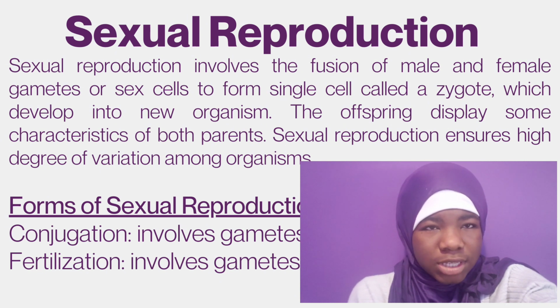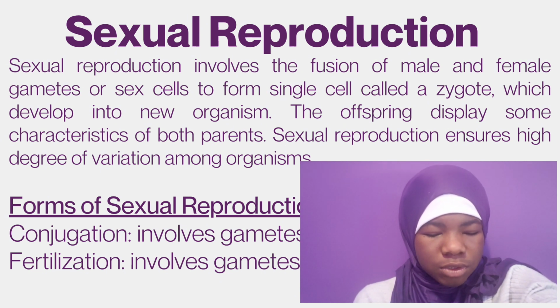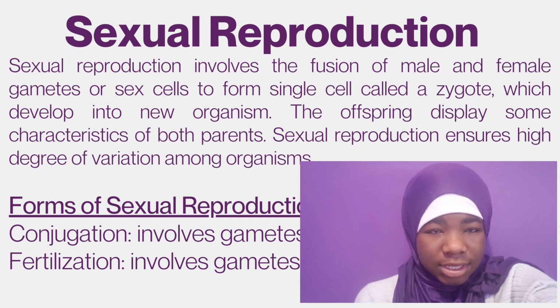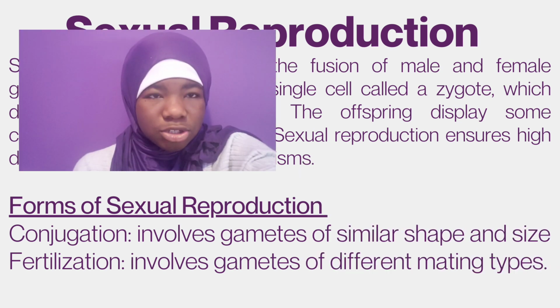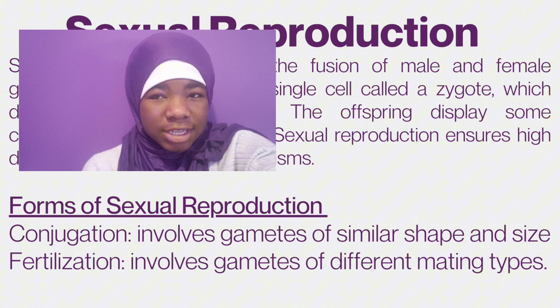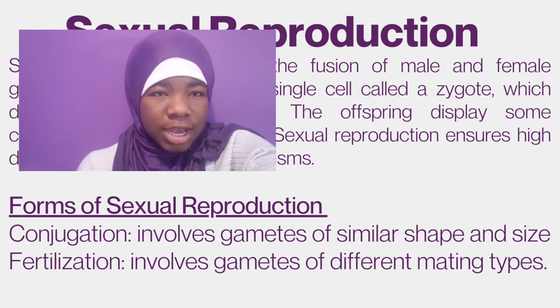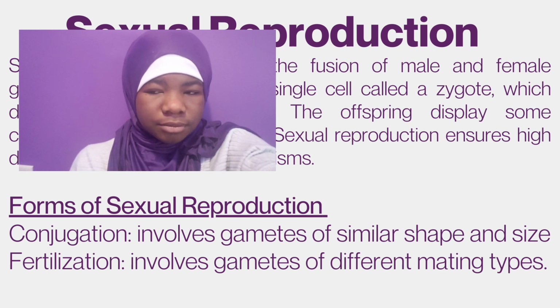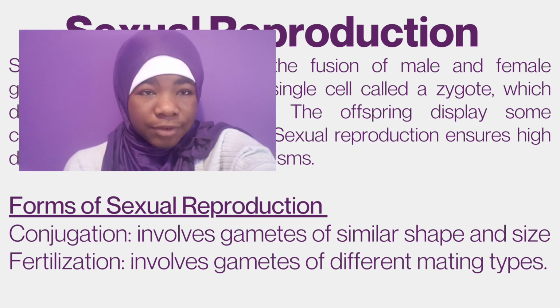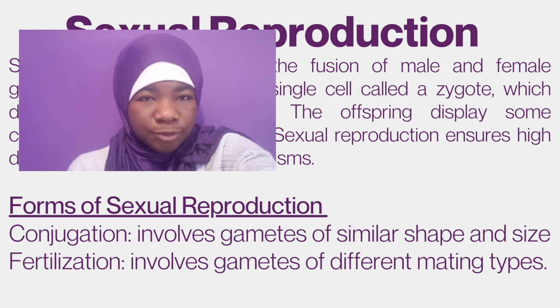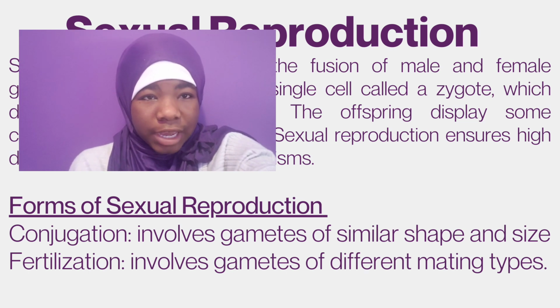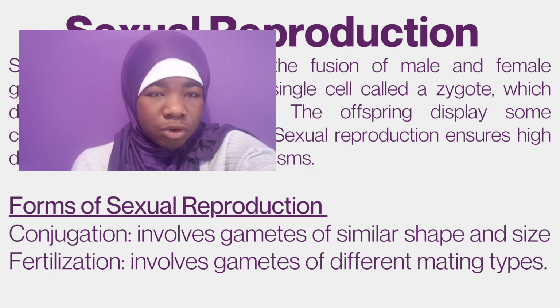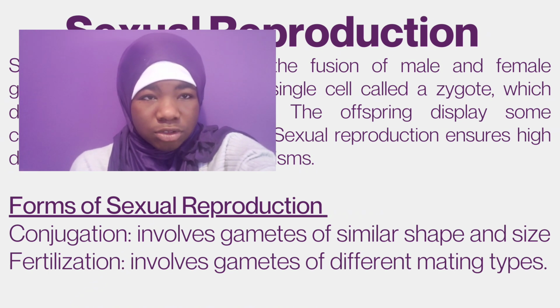And so that's just the process. The male and the female sex cells fuse together and form a zygote. A lot of other animals do that, like lions, tigers, monkeys, they need two to make an organism. Also in this kind of reproduction, the offspring vary in appearance, so they don't all look the same. For example, if you look at a family with like 5 children, the children will look similar, but they don't look the same. But for a plant like potato or onion, they all look exactly the same. So that's the difference between asexual and sexual reproduction.